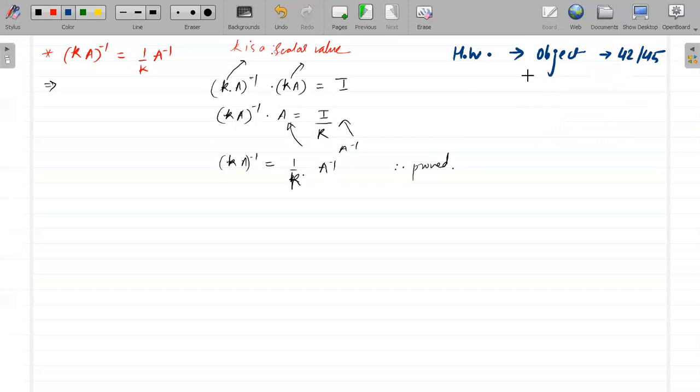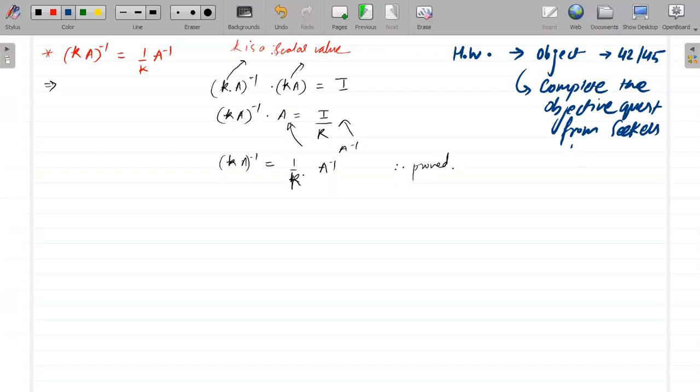So today's homework is that you have to complete the objective questions from your matrix and determinant section of the Seekers workbook. Okay, so this is your homework for today.